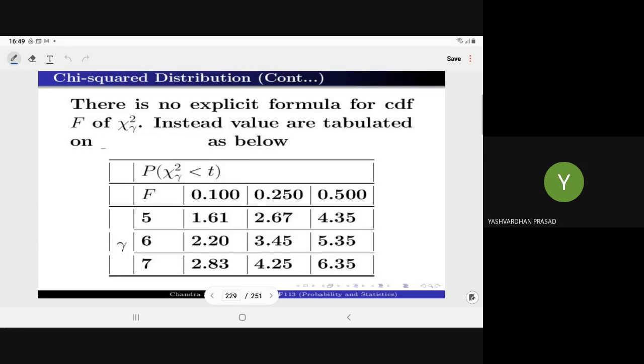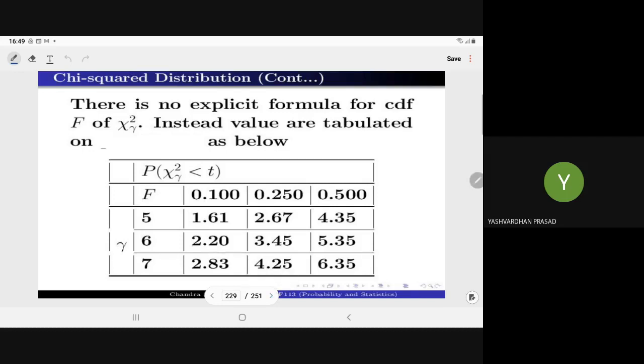In case of the chi-square distribution, we have a special table, which you can easily find. There is no explicit formula for the CDF of the chi-square distribution. Instead, the values are tabulated. So here we have the table of the chi-square distribution.